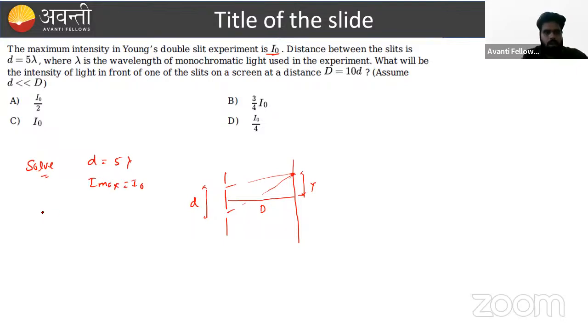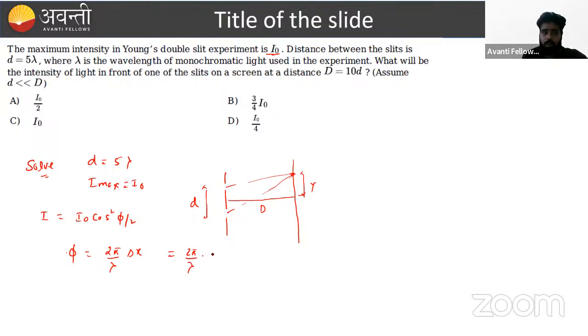Firstly, we have to know the formula. What is the general formula of I? The general formula is I equals maximum intensity into cos square phi by 2, where phi is the phase difference. So first of all, we have to find out phi. Phi can be written as 2 pi upon lambda into delta x. What is delta x?